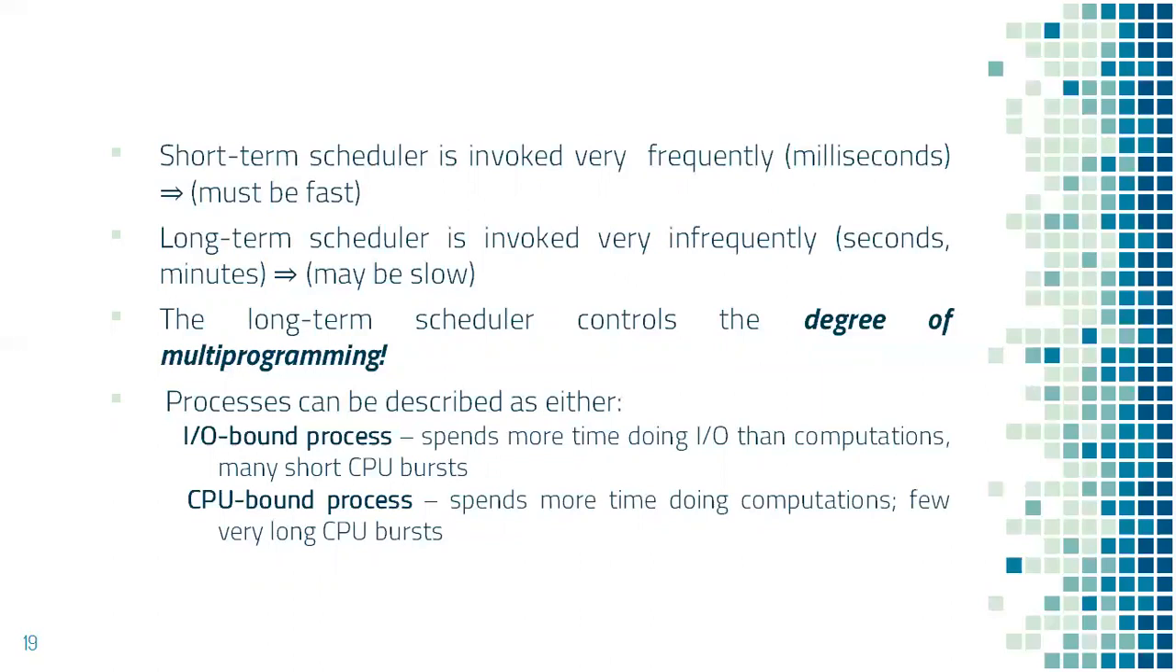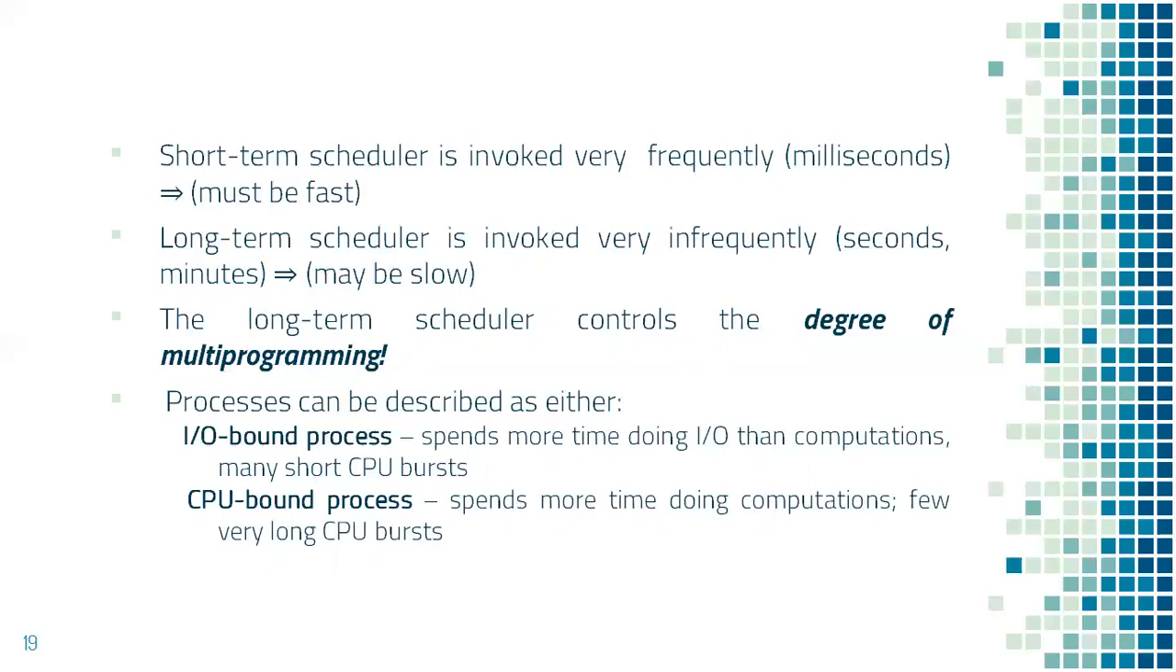So, what is degree of multiprogramming? That will be the next question. Degree of multiprogramming is the number of processes which are currently kept in the primary memory of the computer. That is known as degree of multiprogramming.